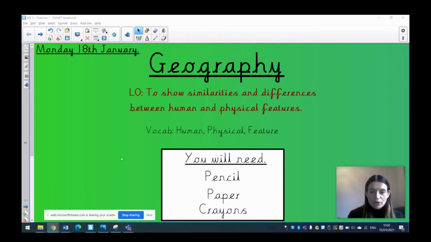For this lesson, for your activity at the end, you will need a pencil, some paper and some crayons. So Monday the 18th of January, in geography today, our learning objective is to show similarities and differences between human and physical features. So we're going to be learning all about what human and physical features are. Our vocabulary for this lesson is human, physical and feature.